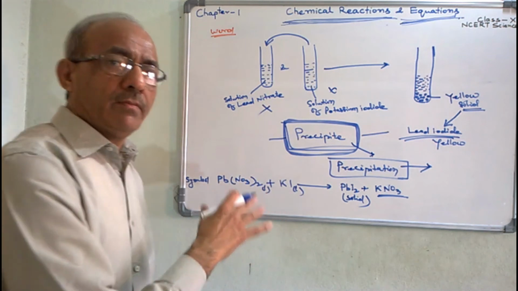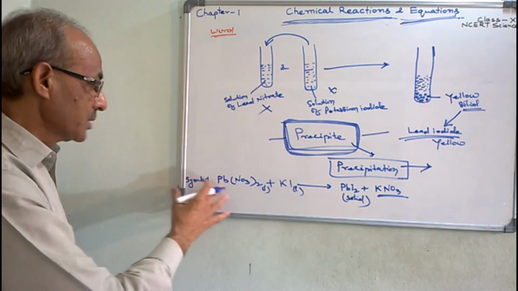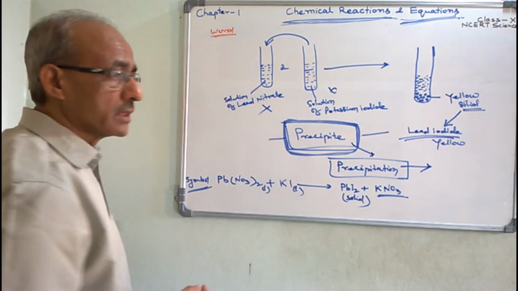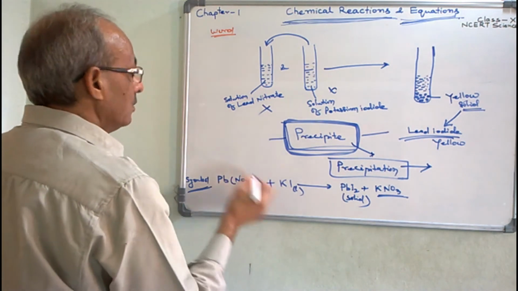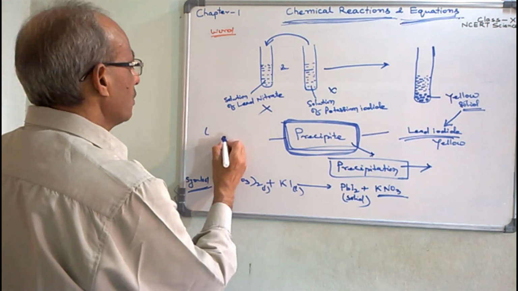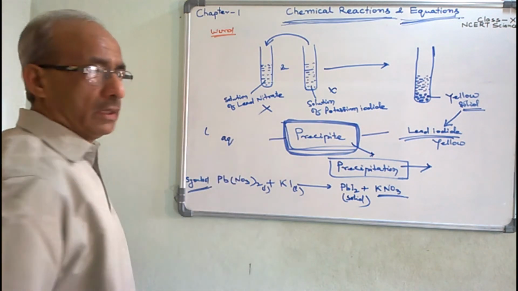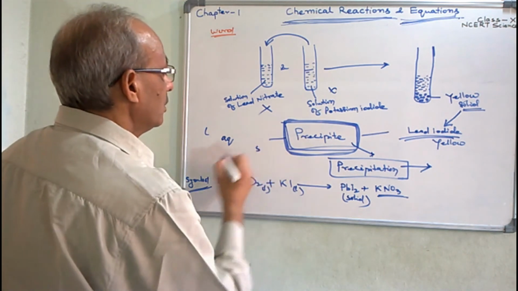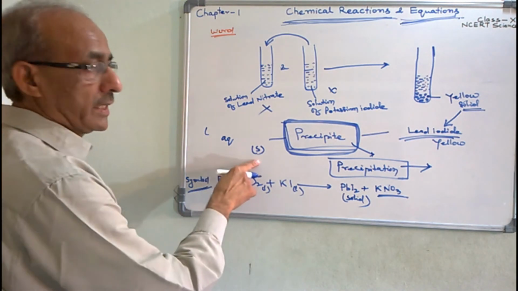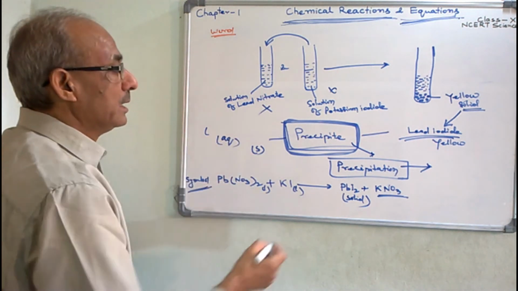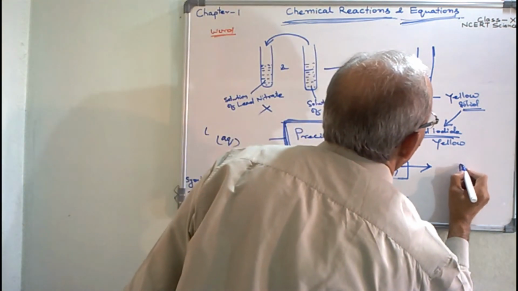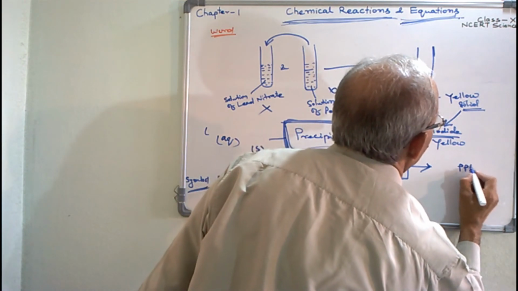We may present the chemical equation in symbol form more informatively by using certain alphabets. For liquid, we may use L. For aqueous form, we may use AQ. For solid, we may use S by putting brackets like this. And for precipitate, we may use PPT in brackets.